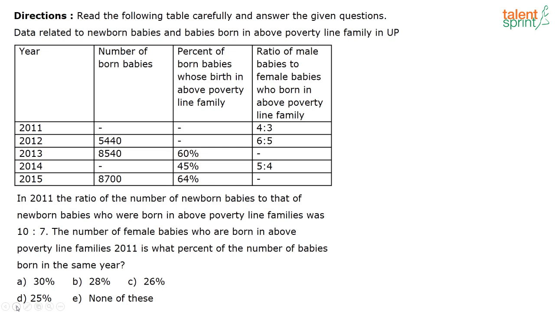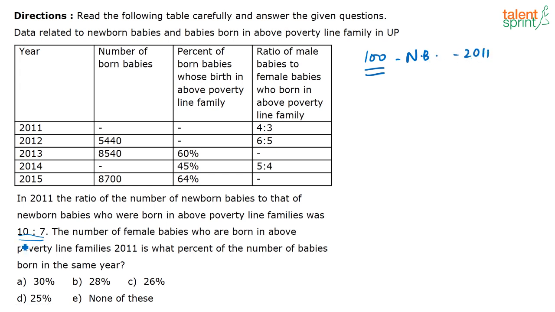So now let us look at this question. In 2011, the ratio of number of newborn babies to that of newborn babies who were born in the above poverty line is 10:7. Okay. So if I say that totally 100 newborn babies are born in the year 2011, then what can I say?